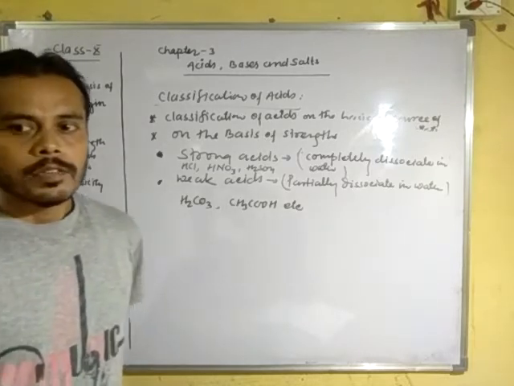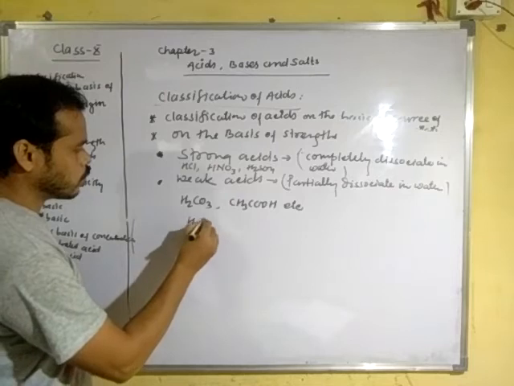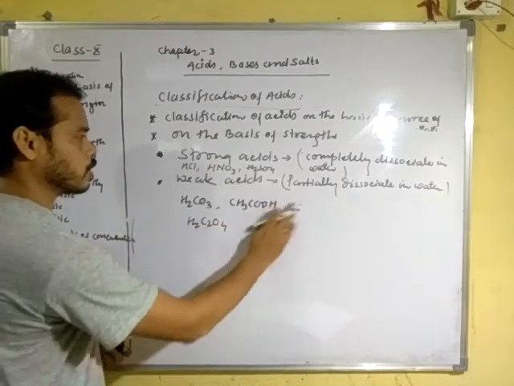Next we are going to discuss also oxalic acid, H2C2O4.